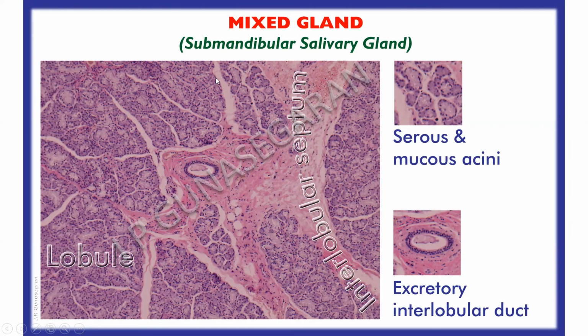This is a section of a mixed gland, example submandibular salivary gland, and in this you can see a mixture of lightly stained mucous acini and darkly stained serous acini.